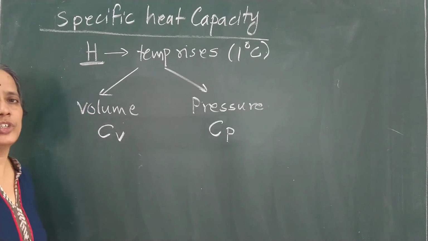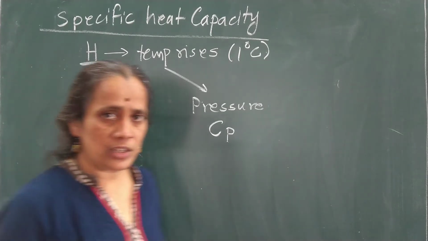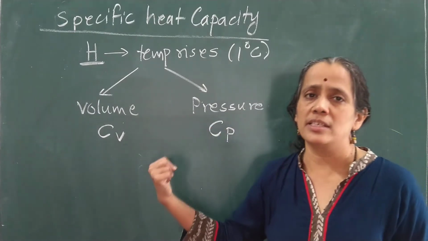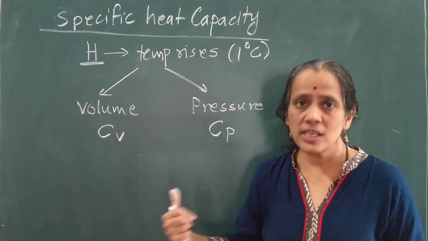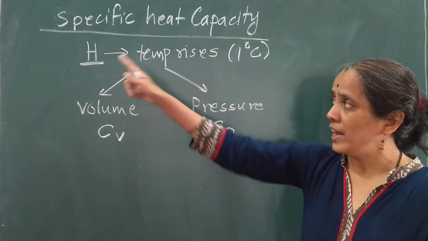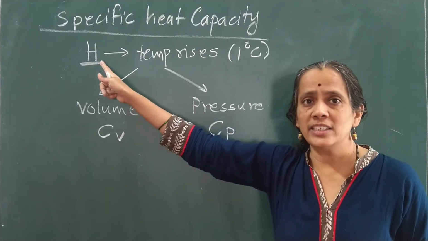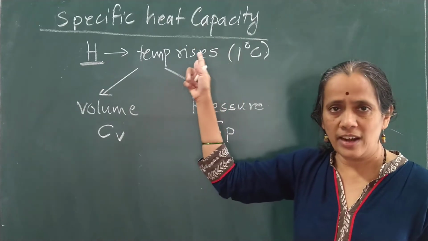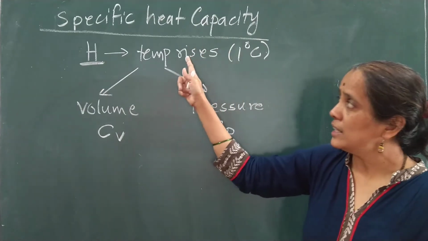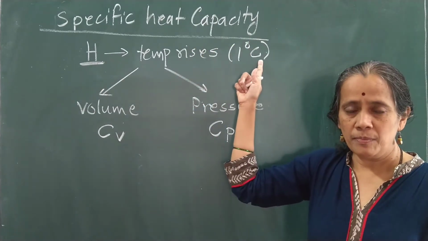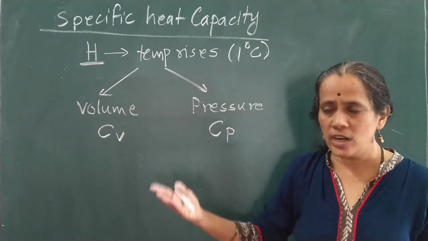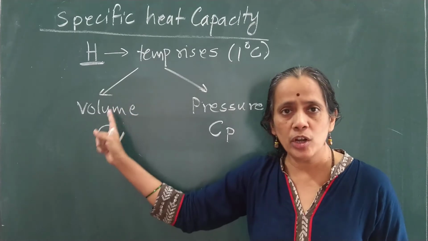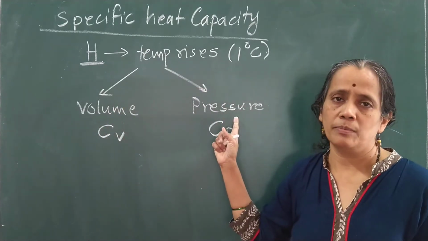So there is a 2-mark question. Why is there a need to define two specific heats in case of gas? What is the reason behind that? When gas gets heated, its temperature rises, and though that temperature rise is small, due to that there is a considerable change in volume as well as in pressure.